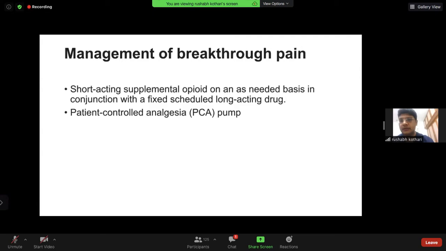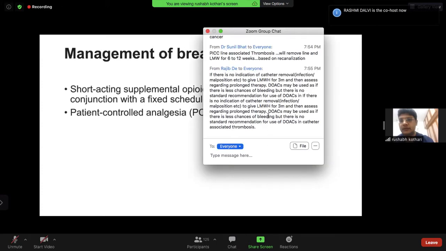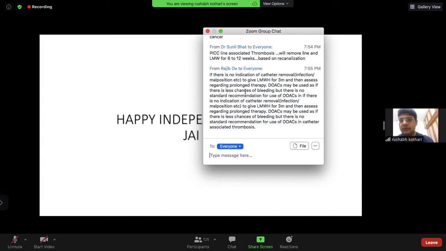How should you manage breakthrough pain? Most of the time it is managed by short-acting drugs like immediate release morphine, and there are options of patient-controlled analgesia pumps, which are IV or subcutaneous, where the basal dose is continued, and whenever the patient feels the pain, he can have the rescue dose by himself. He can decide that. So this is for opioid analgesics.